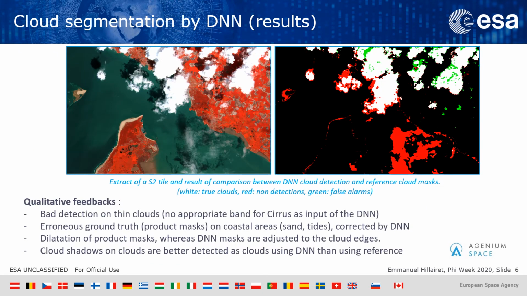This slide is showing one representative example of comparison results. False alarms are in red, non-detections in green. In this example, we can see that the reference contains some errors. These errors are corrected by DNN prediction. For instance, sun glint on coastal areas is considered as clouds by the reference. On the other side, our trained network has some difficulties to detect thin clouds.